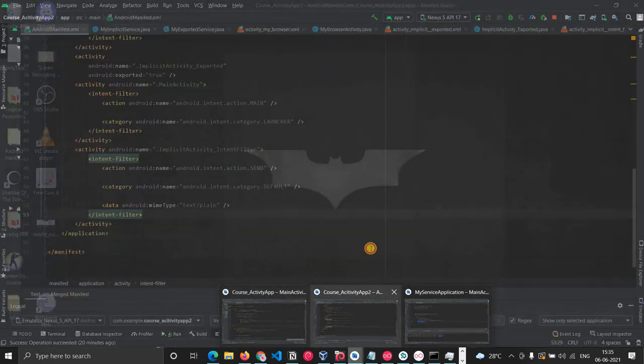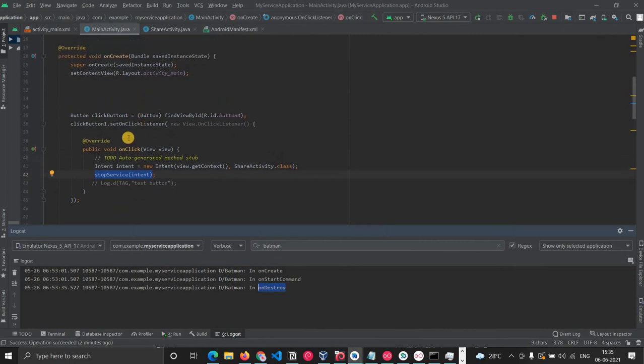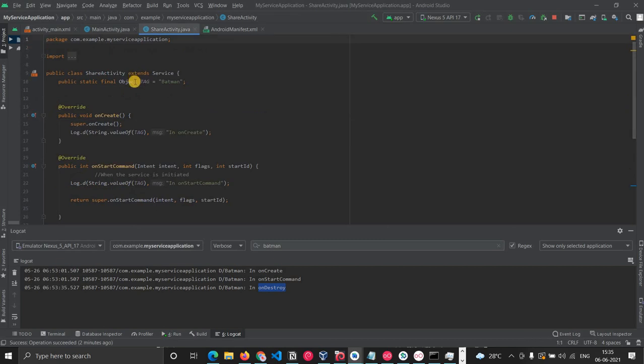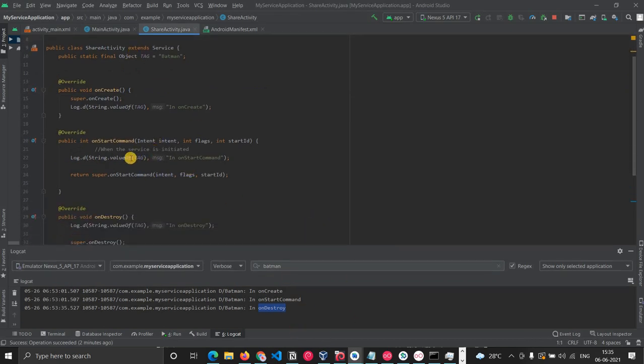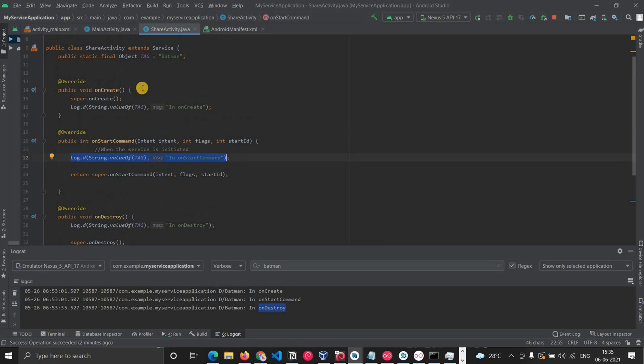I'll also show you the code of what is happening. When we call startService and pass the intent, since we are calling this ShareActivity class, here is the ShareActivity. I have written all these things, I'm just logging messages.